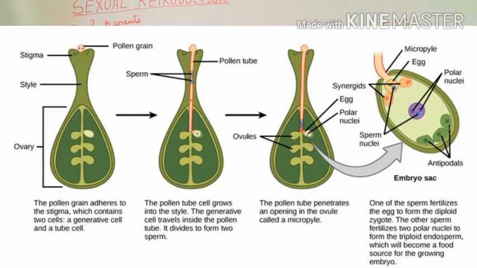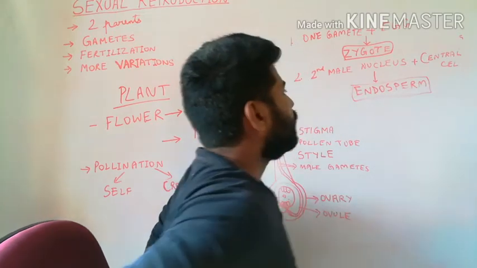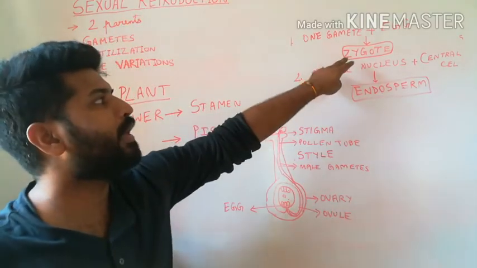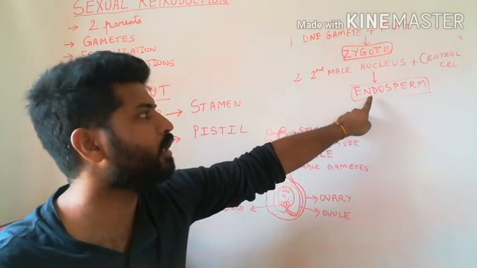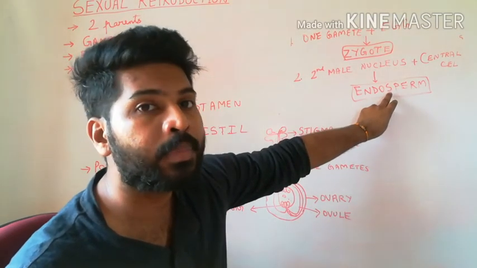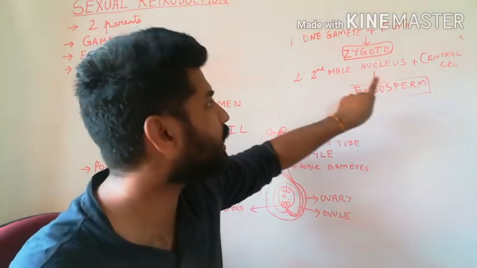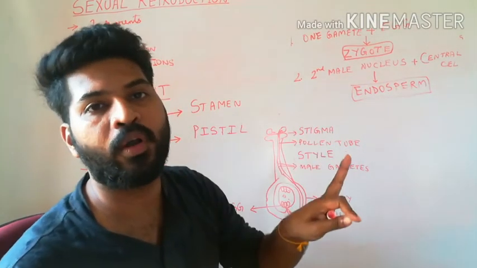This will produce the endosperm tissue. This endosperm is a highly nutritive tissue which is required for the development of the zygote. The zygote will use nutrition from the endosperm tissue. This is called triple fusion because there are 1 plus 2, 3 nuclei involved.